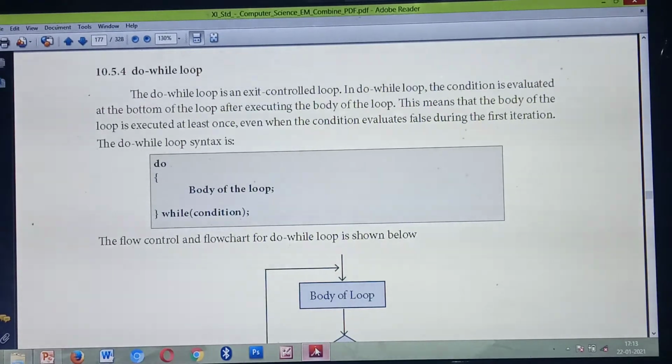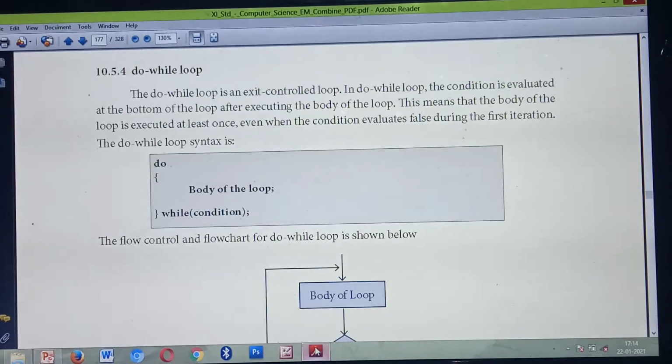That is an entry control loop. Exit control means once the body of the loop has been executed, at the last you check the condition. That is an exit control loop.